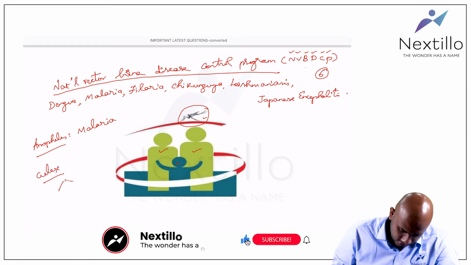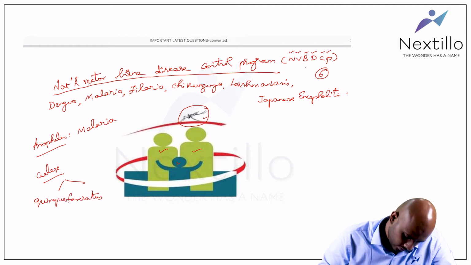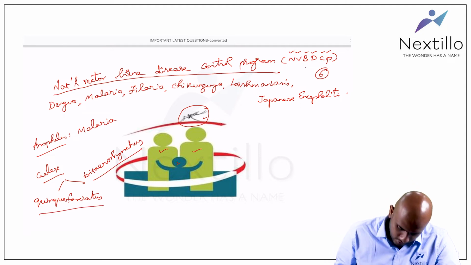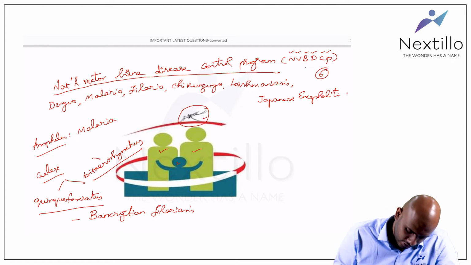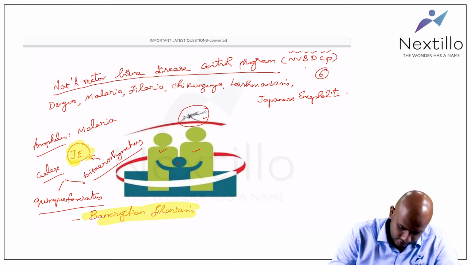There are 2 species of Culex: Culex quinquefasciatus and Culex tritaeniorhynchus. Culex quinquefasciatus transmits Bancroftian filariasis, whereas Tritaeniorhynchus transmits Japanese encephalitis. This is a very important point: Japanese encephalitis and Bancroftian filariasis.